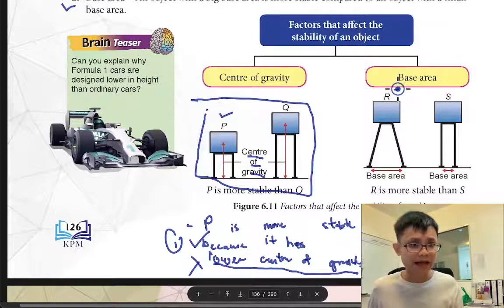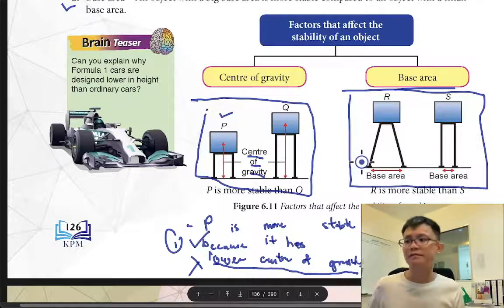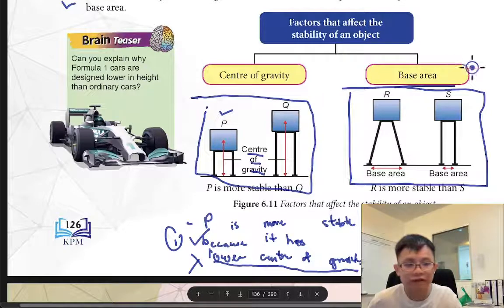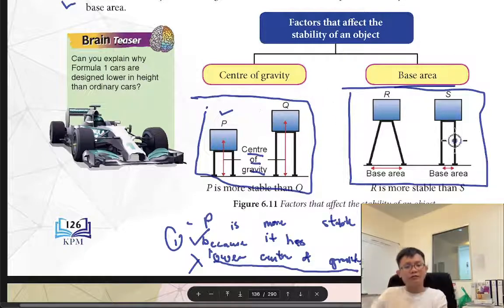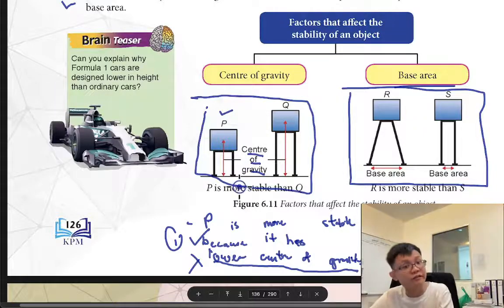How about for base area? Let's say the question asks you, which one is more stable? Explain. S. Very good. So let's say the question asks, which one is more stable? You will say that R is more stable, and you will get 1 point for this one. And then they ask you to explain. Okay, R is more stable